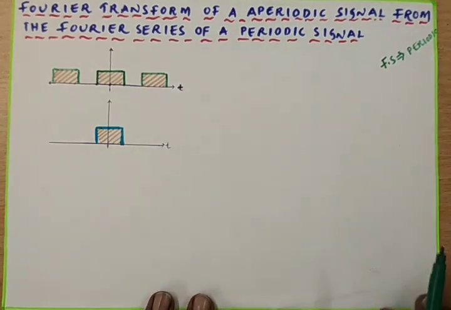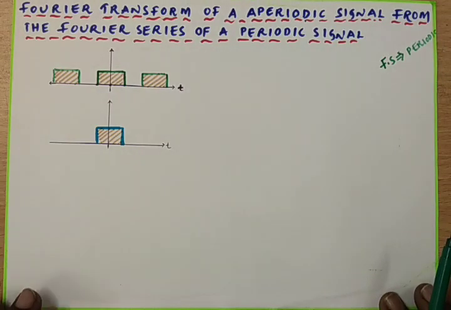Now in this class, I am going to explain the derivation of the Fourier transform. We know that the Fourier transform is the mathematical tool used to convert the time domain signal into the frequency domain signal. What is the time domain signal? If the signal is represented with respect to time, then it is called a time domain signal. If the signal is represented with frequency, then it is named a frequency domain signal.